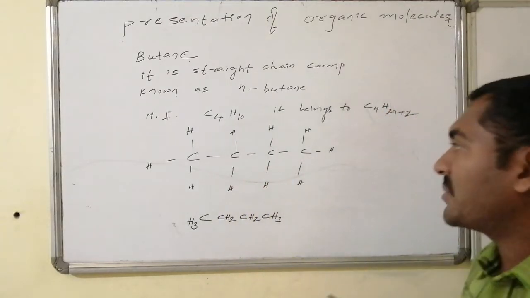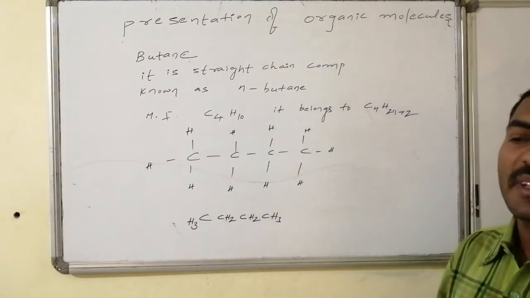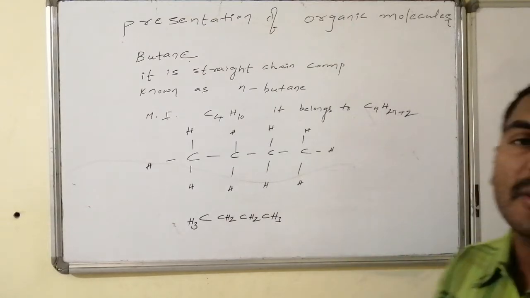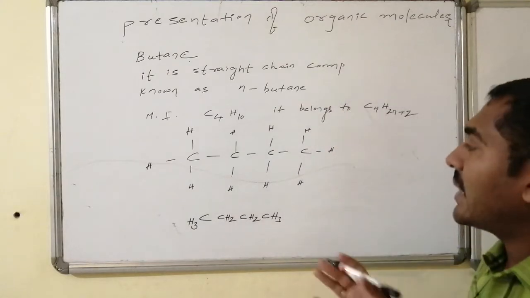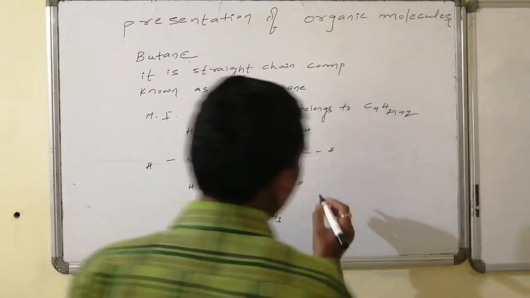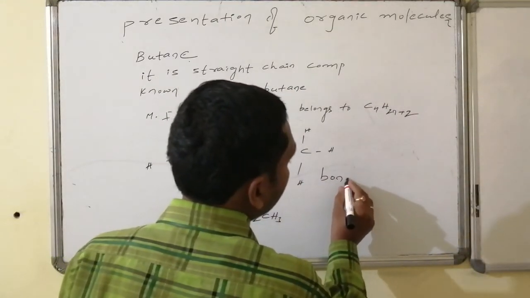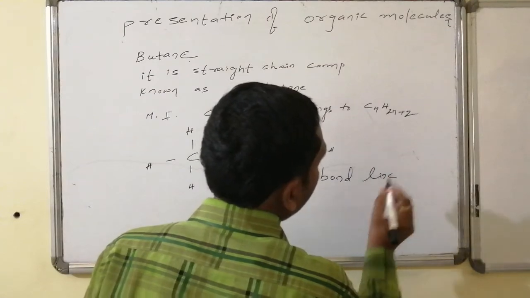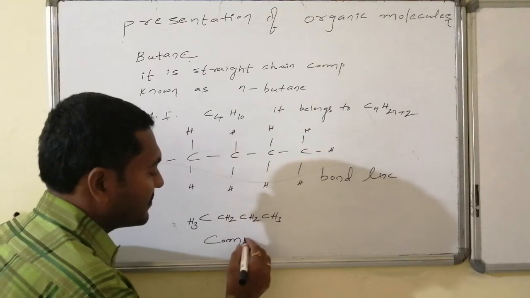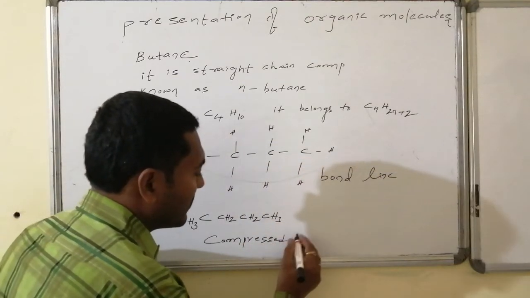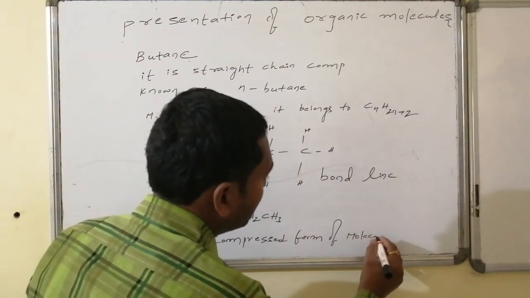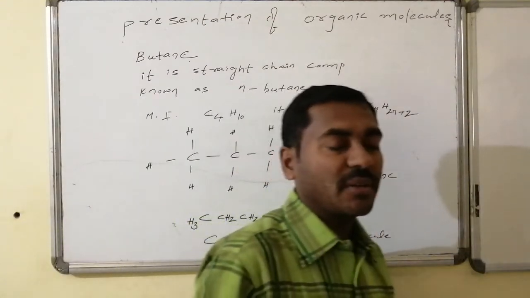In the bond line representation, we are showing all the bonds. It is written on the straight part. For every carbon atom, all valencies as per the formula are satisfied. Every atom present in the structure is represented. So this is known as bond line notation, and this is known as the compressed form of the molecule.